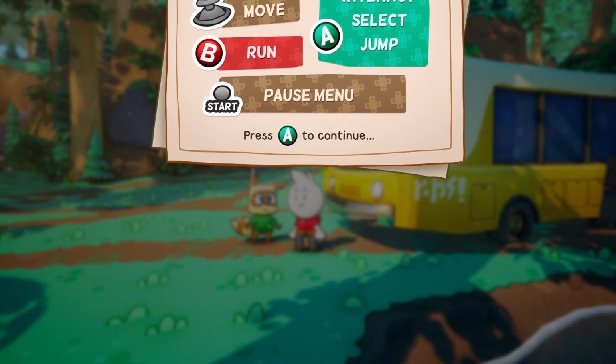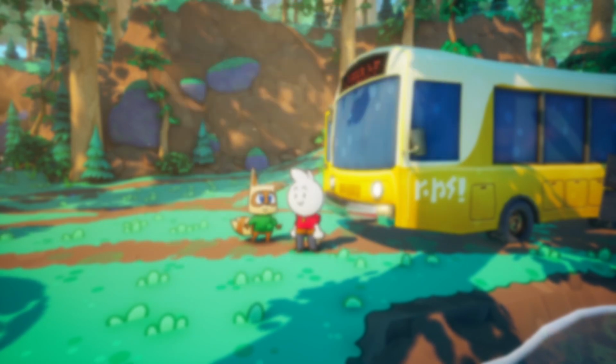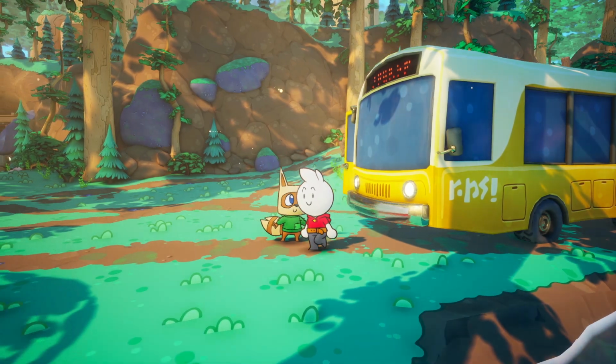Alright, so that's kind of our main quest here, is to get the keys back to the bus so that we're able to leave. But during that adventure, there's going to be a lot of different things to look at. And even this, it's a callback to the GameCube days. You know, like the analog stick, the A button, the B button, start button, all that looks like it's GameCube. And rightfully so. It's definitely a callback to the first two Paper Mario games.